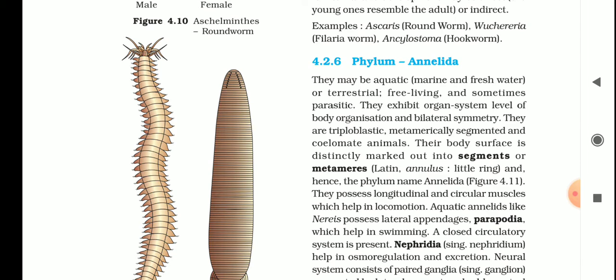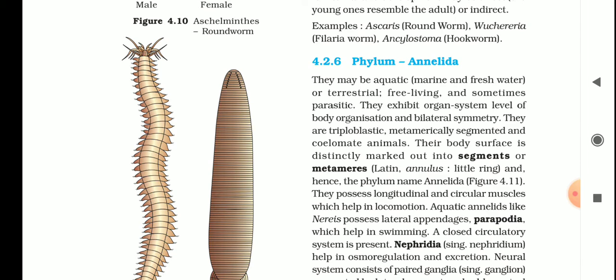They are free living, living their life independently, and sometimes parasitic, as ectoparasites. Leech is an ectoparasite on buffalo and cow, just like the tick that lives on our head region. They exhibit organ system level of body organization and bilateral symmetry. So now the upcoming phyla have advanced characteristics in their body. They are mostly bilaterally symmetrical, and the organ system has developed inside the body.